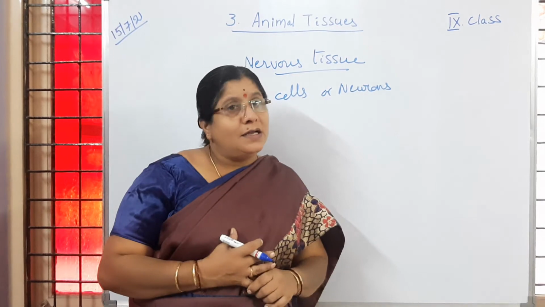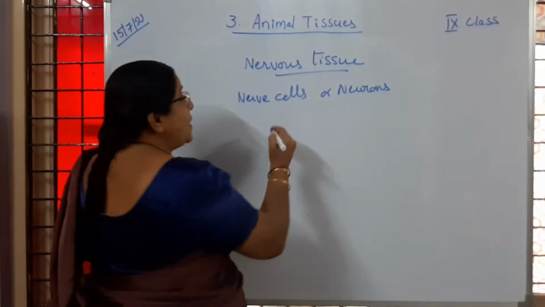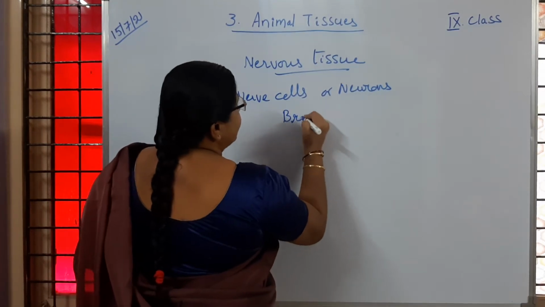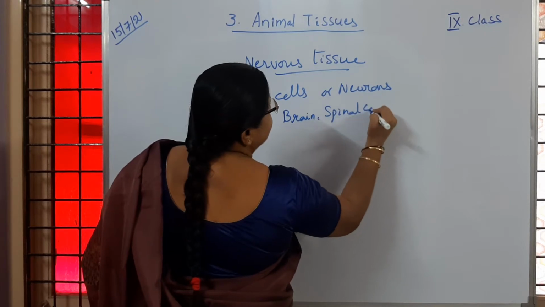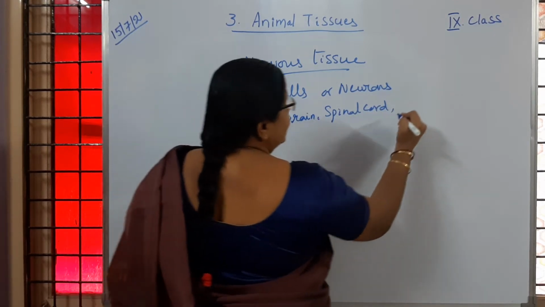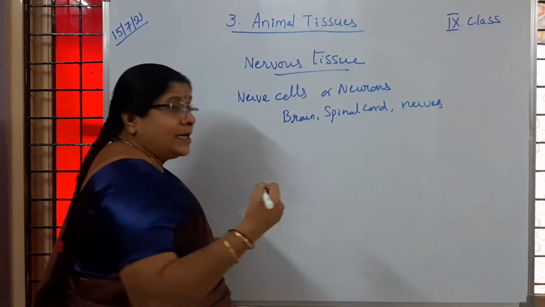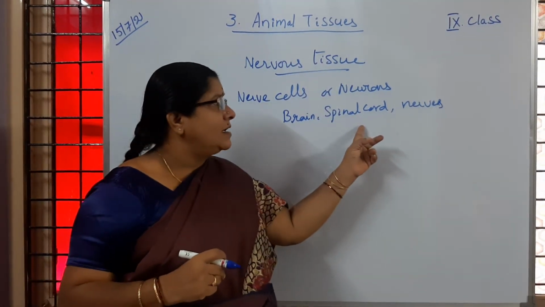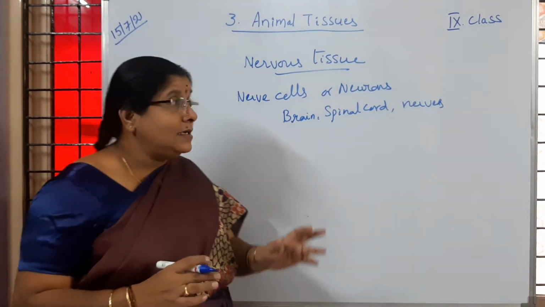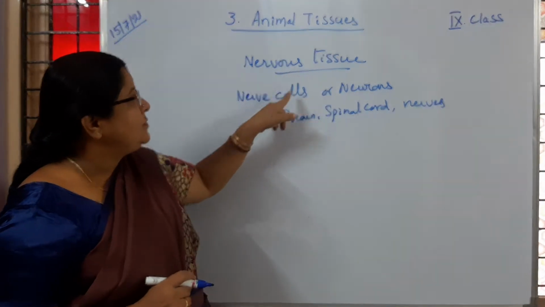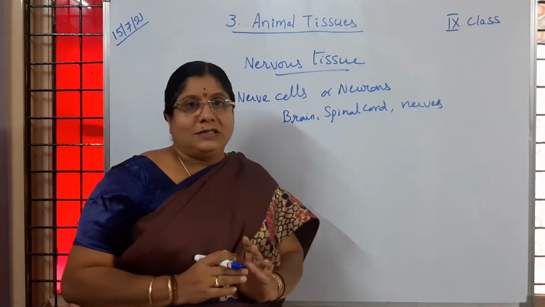The nervous tissue has important parts like the brain, spinal cord and nerves. Different nerves are given off from the brain and spinal cord. You will learn about this in higher classes. So nervous tissue is made up of cells called nerve cells or neurons. Is it clear to children?